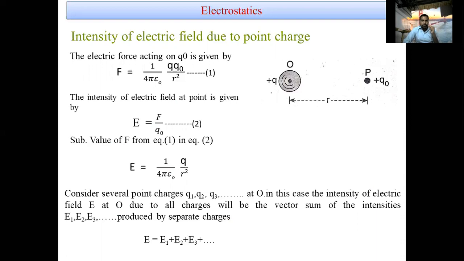Suppose the electric field produced by Q1 is E1, by Q2 is E2, and by Q3 is E3. The total field is the vector sum of all these individual fields, that is E equals E1 plus E2 plus E3.